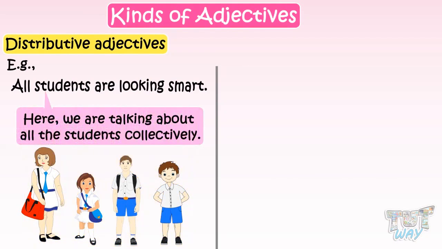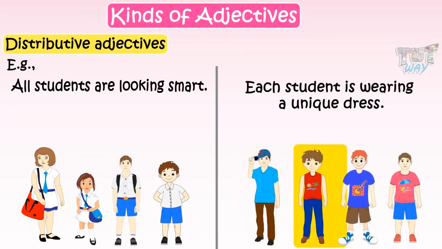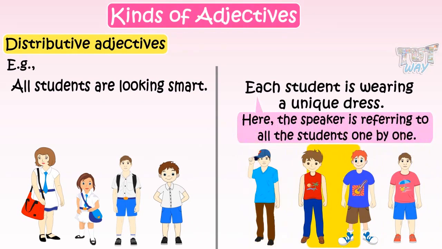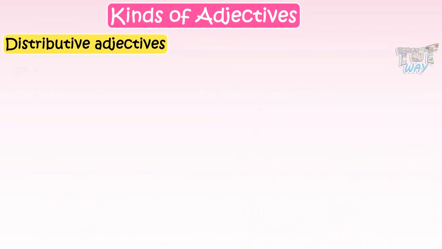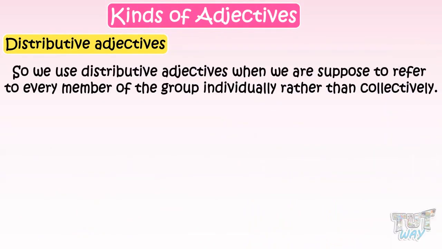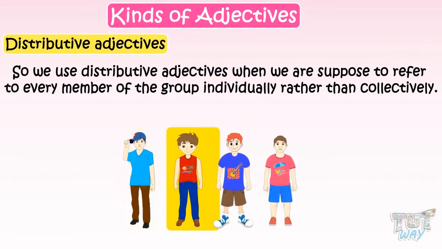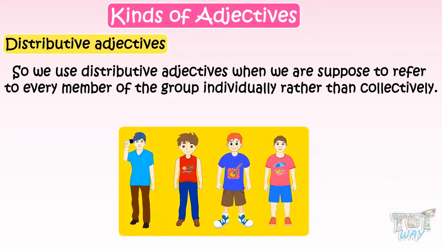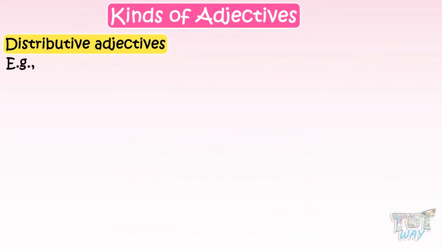Here, we are talking about all the students collectively. Each student is wearing a unique dress. Here, the speaker is referring to all the students one by one. So we use distributive adjectives when we are supposed to refer to every member of the group individually rather than collectively as a group. Let's have a few more examples.